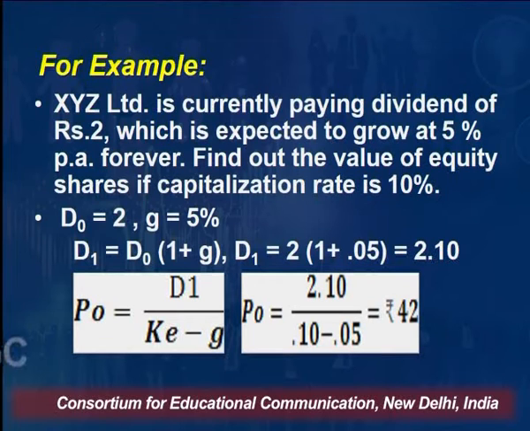K is nothing but the required rate of return. Means when an investor is investing in an equity share, what is the minimum return which the investor expects? That is called KE. K is the required rate or capitalization rate. At what rate you will capitalize the income, right?